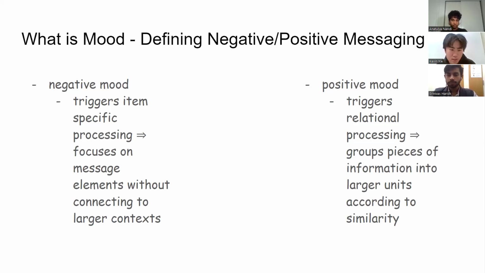And these differ in how negative moods would focus on the message elements without connecting to the larger context. So essentially, negative moods are more open to other kinds of opinions, whereas positive moods only look for units according to similarity, meaning they want opinions that are similar to them. You can think of this as a person who's having a really good day. They wouldn't want to be around people who are sad and gloomy, whereas someone who's sad and gloomy might seek out a really positive place.